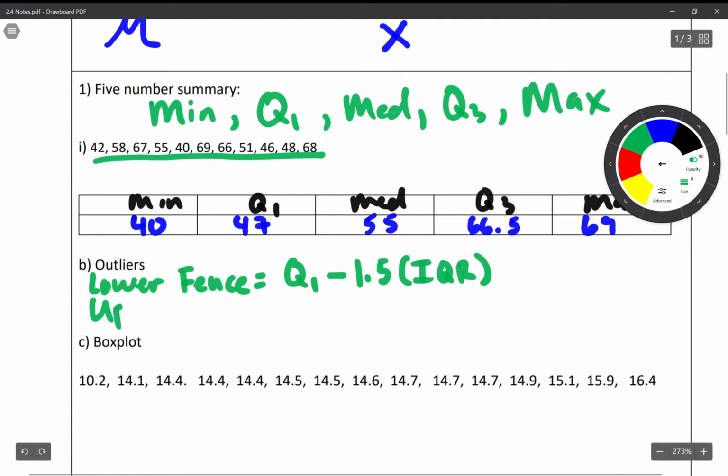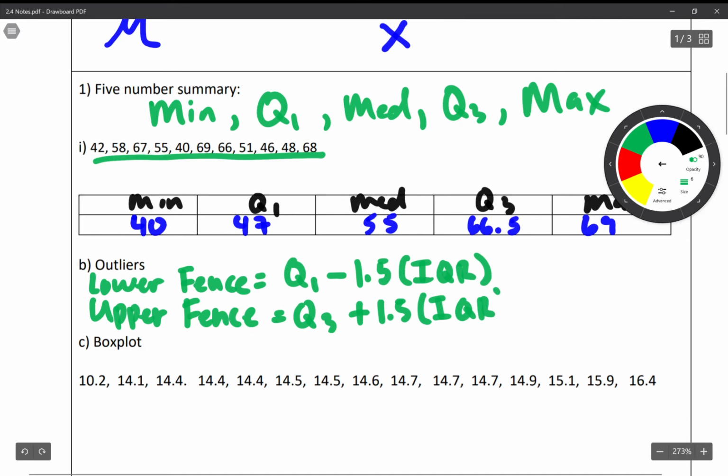Then we have what we call an upper fence. This lets us know that anything over Q3 plus 1.5 times the IQR is going to be an official outlier.